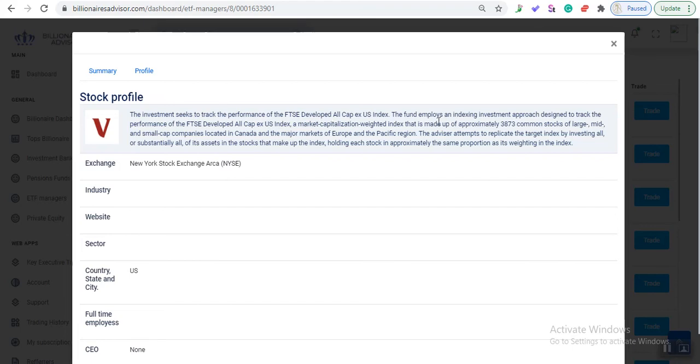The fund employs an index investment approach designed to track the performance of the FTSE market, etc. 3,873 common stocks, all right, located in Canada, major markets of Europe and the Pacific region. So this fund gives you different exposure compared to the other one. So if you don't want to go into the individual stocks themselves, this is another exchange traded fund.